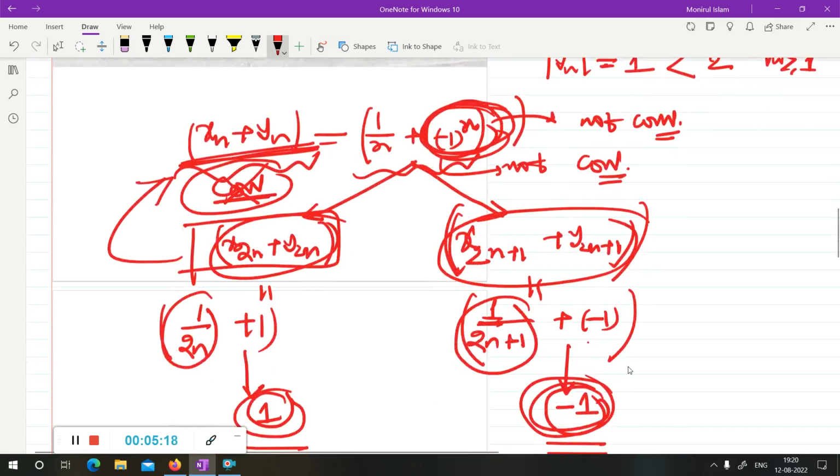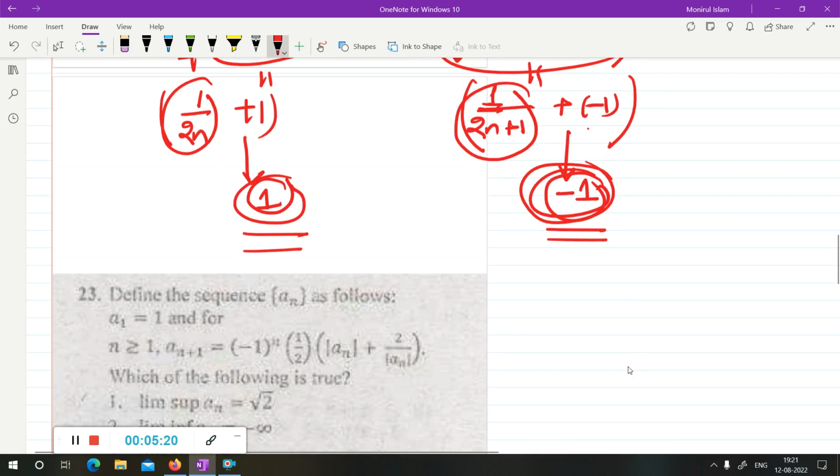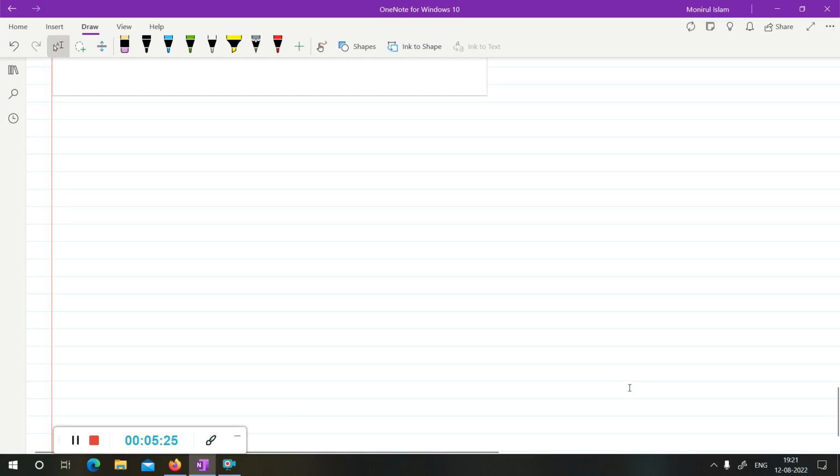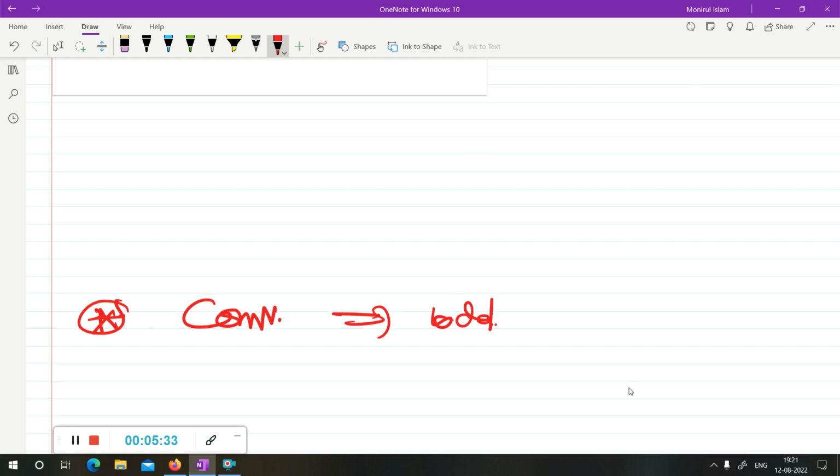Now, if a sequence is convergent, it is bounded. Convergence implies boundedness. There is a result: if a sequence is convergent, then it is bounded.